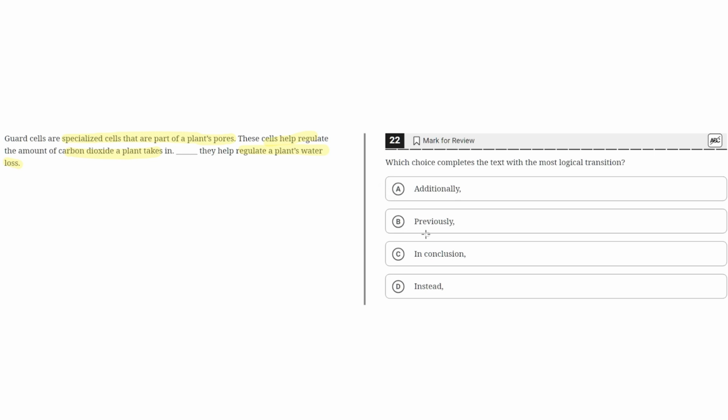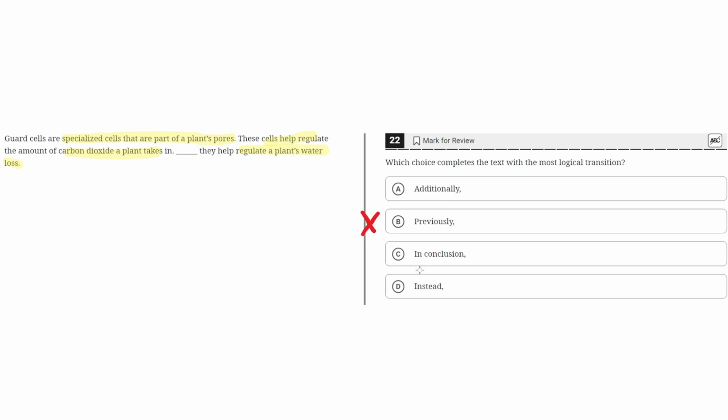B. Previously. This is incorrect because previously implies that this happens before what was said earlier, but this is not the case because this sentence is giving a reason, and this doesn't occur before or after anything. So B is incorrect.